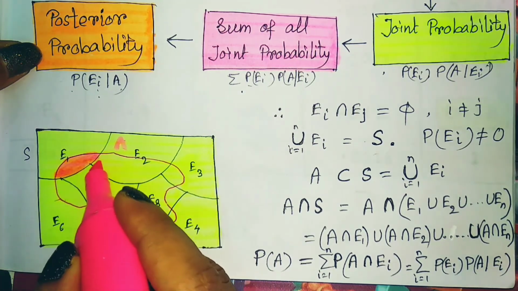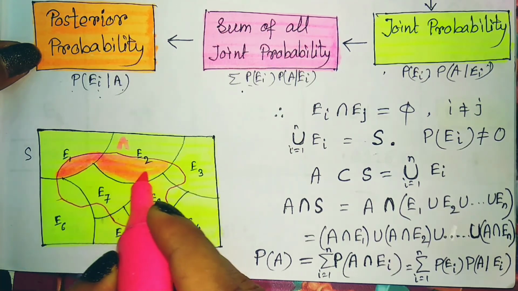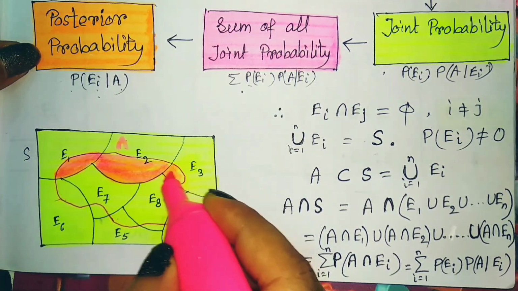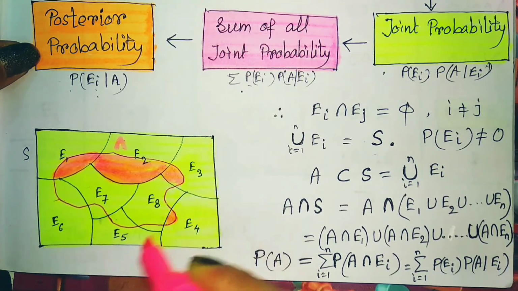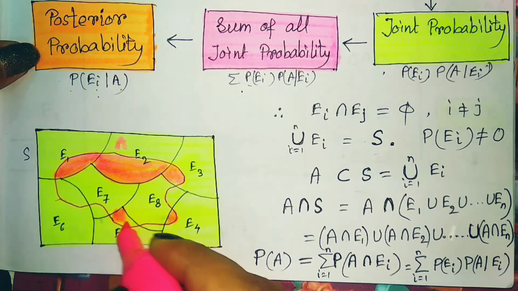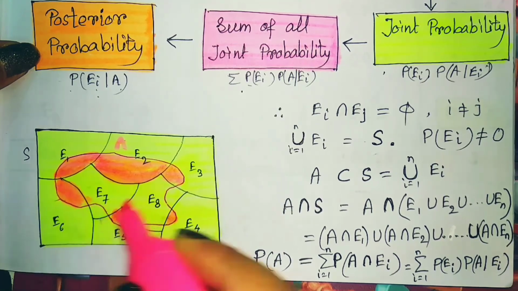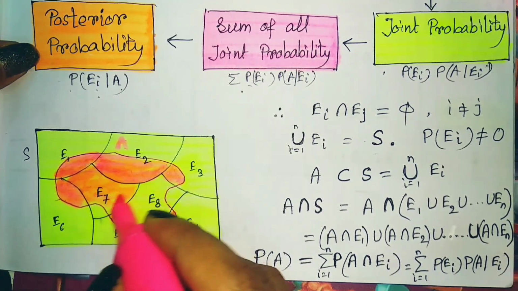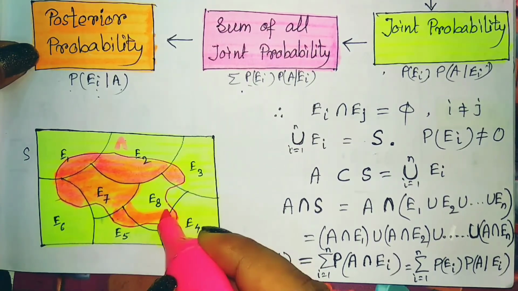Now A with E2, this portion is there. Then A with E3, this part. Then A with E4, only this part. With E5, this part. With E6, this part. And for E7, this part. And for E8, this part.